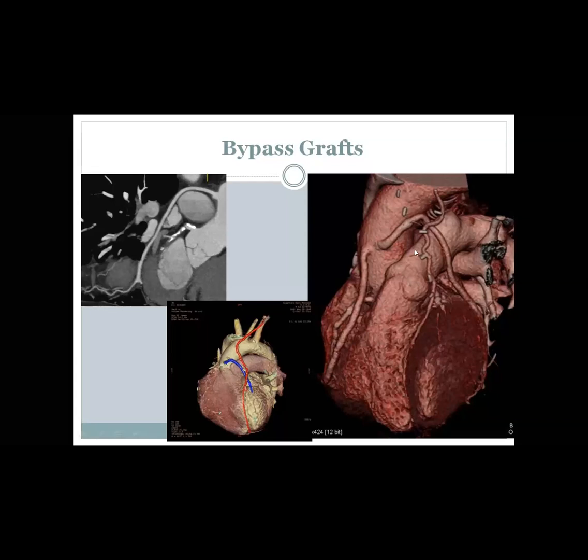You agree? Also, to reveal the anatomy more obviously, we usually do volume rendering for the grafts to show the anatomical relation of the graft to other vessels or to other grafts. And also, if the graft is patent, you can very easily do volume rendering and show it in a 3D volume structure.